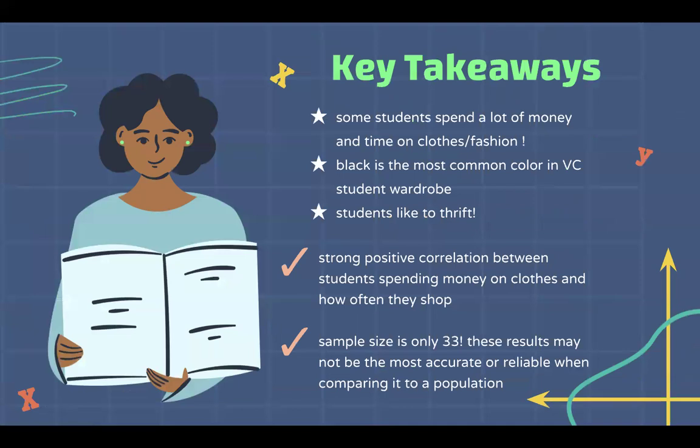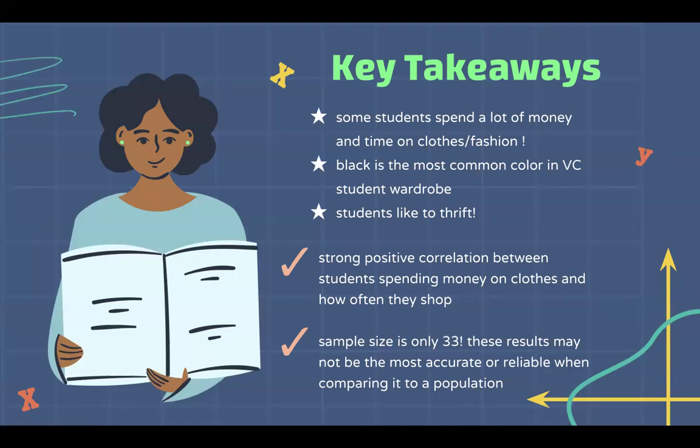For my conclusion, some key takeaways to remember is that we found out that some students do spend a lot of money and a lot of time on clothes and fashion, as you can see from the previous example. We also discovered that black is the most common color of clothing that people at Ventura College own.